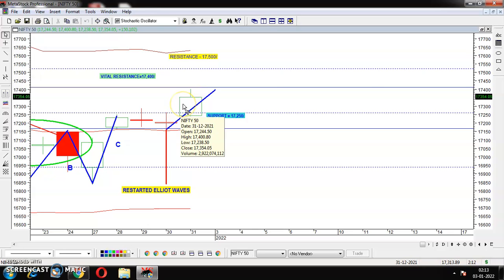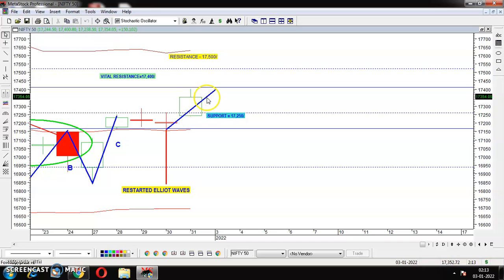Now what is the high of the present candle? The high of the present candle is 17,400.80. The high of the existing candle is 17,064.05. It means this is a higher high. And what is the low of the existing candle? The low of the existing candle is 17,238.50, and the low of the previous candle is 17,146. This is a lower low, and this is a higher low.